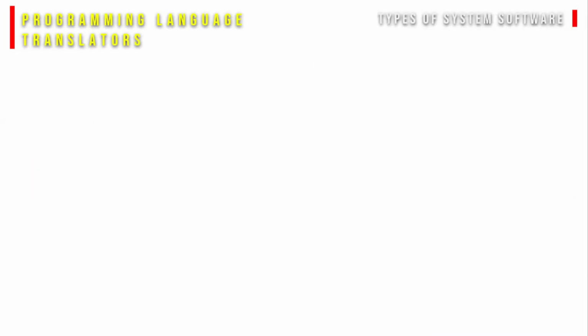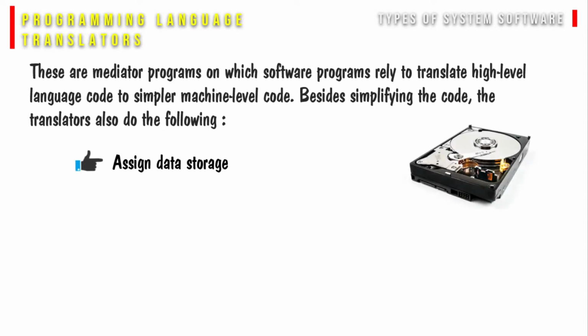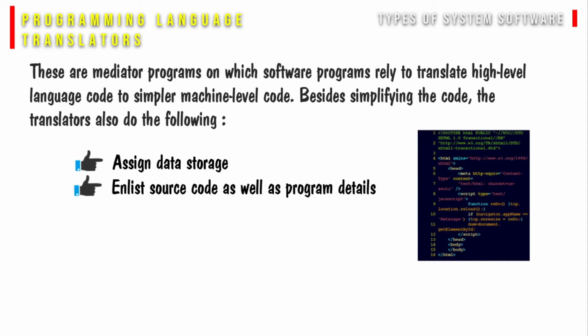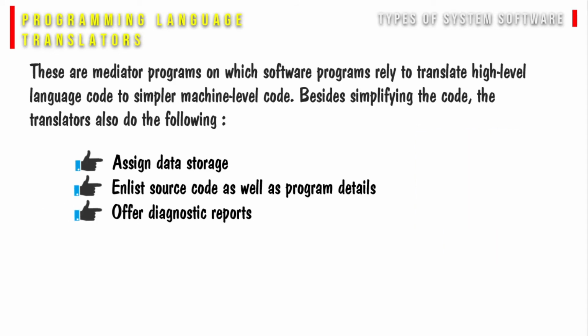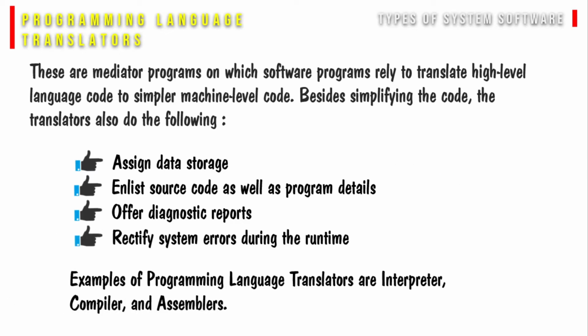Programming languages, translators. These are mediator programs on which software programs rely to translate high-level language code to simpler machine-level code. Besides simplifying the code, the translator also does the following work, such as assign data storage, enlist source code as well as program details, offer diagnostic reports, rectify system errors during the runtime. Examples of programming language translators are interpreter, compiler, and assemblers.